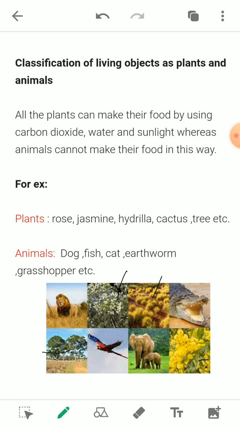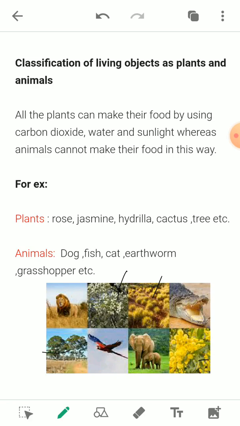But animals cannot perform photosynthesis by using carbon dioxide, water and sunlight. So in this way, plants can prepare their food on their own, but in the case of an animal, they cannot make their food. By this we can classify living objects into plants and animals.